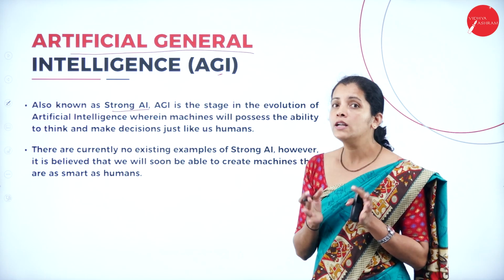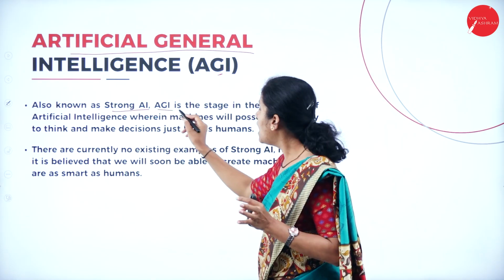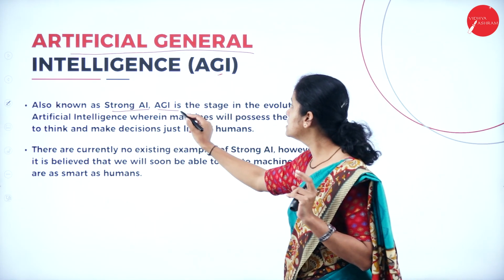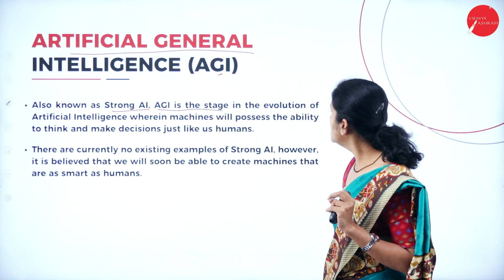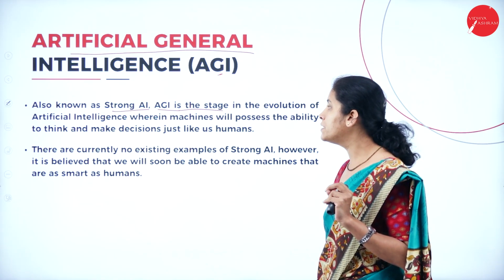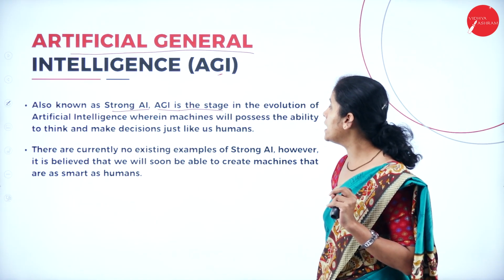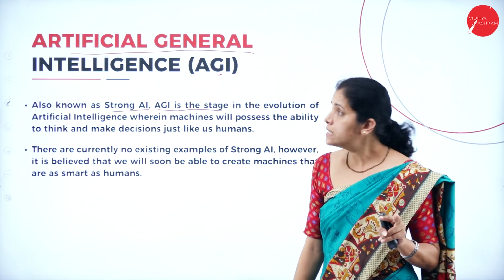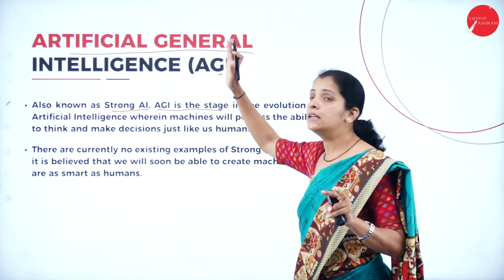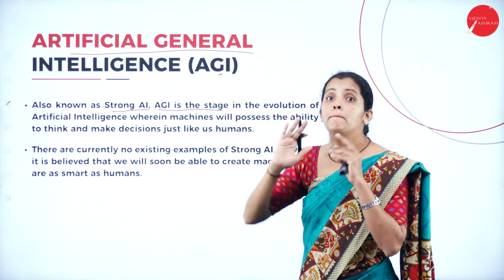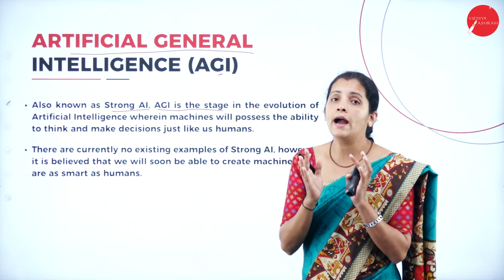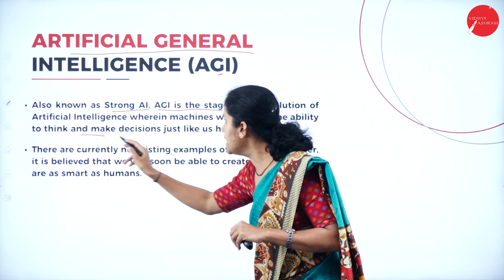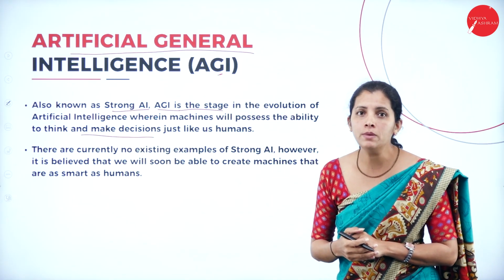Artificial general intelligence is the stage in the evolution of artificial intelligence wherein machines will possess the ability to think. Here, machines are going to have the thinking capacity or thinking power and make decisions just like a human being.